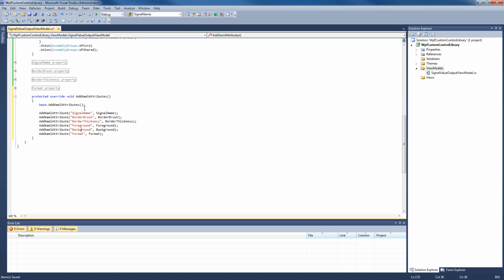Only the AddXAMLAttributes method must be called for them. The AddXAMLAttributes method will write the property values in the generated Silverlight application from Smart Editor. So our view model is complete. We're gonna move forward and start working on the control view.